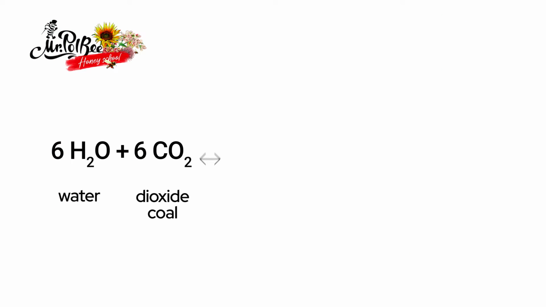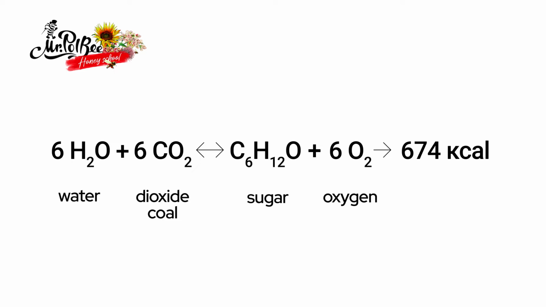Nectar is secreted by the penetration of juice into the tubules of plants through the hair and in the form of a kind of osmotic deposit on the cells. The juice is a clear, mostly colorless liquid, slightly alkaline, and contains mainly sugars, which are formed by a complex process of photosynthesis involving sunlight, water, carbon dioxide, and chlorophyll of the green parts of plants. The chemical reaction that is displayed to you is unique because it is the only chemical reaction in the living world where energy is added, not reduced.